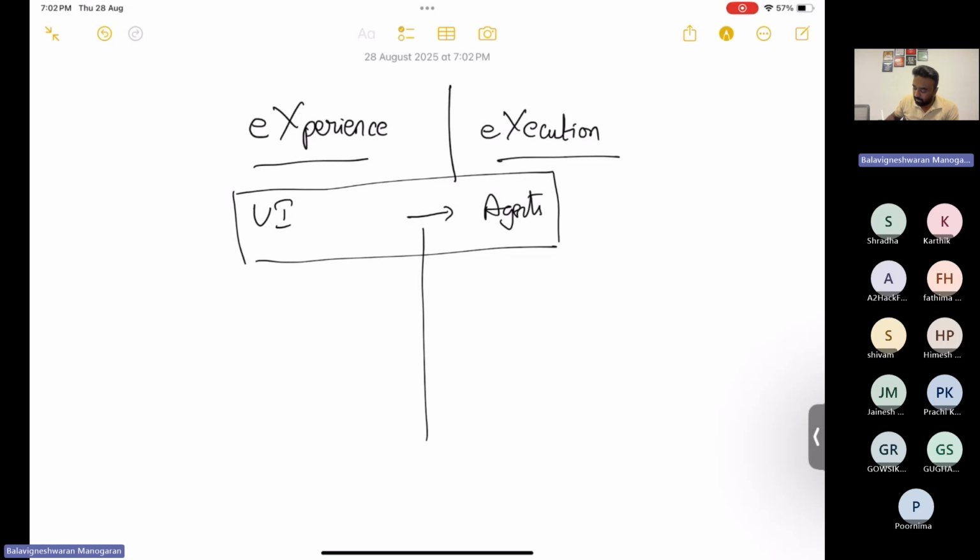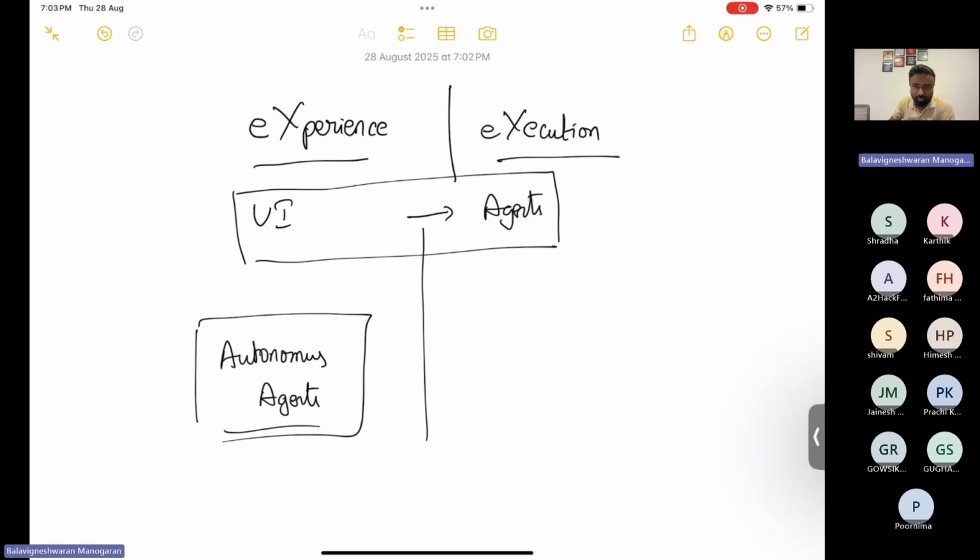The second part, we are going to talk about something called autonomous agents, right? So what is that we are going to do in this case? We don't need a user interface. We don't need any human interventions. As and when any data comes from a different system, in today's scenario we're going to take up Jira as our system.